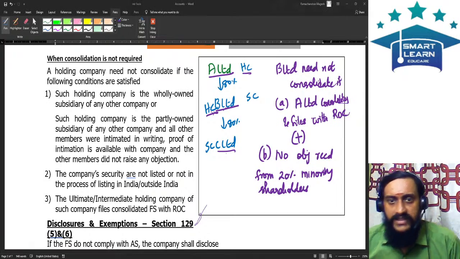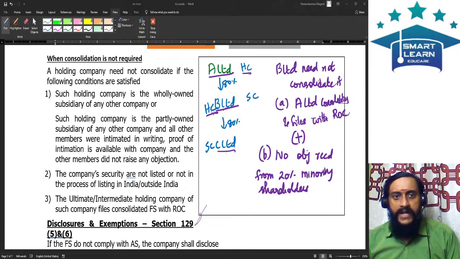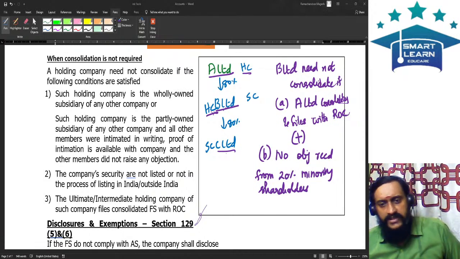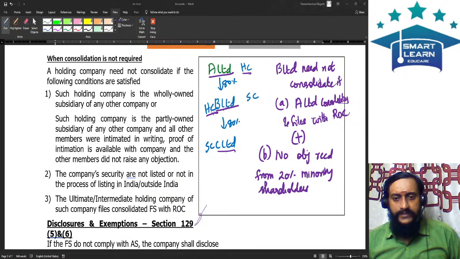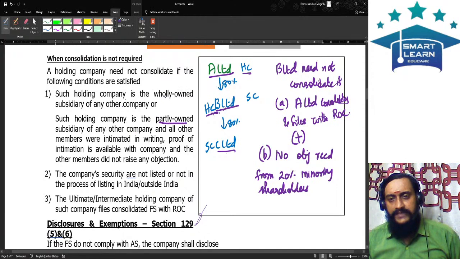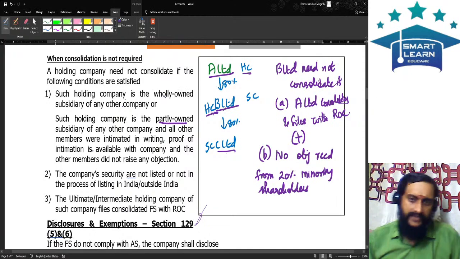Whom do I refer to as minority shareholders here, my dear friends? Apart from the holding company, who else is holding the shares? That person is called a minority shareholder, non-controlling interest or minority shareholding. But now what does the provision say? The holding company is the wholly owned subsidiary of any other company, or it is the partly owned subsidiary of any other company. Here, B Limited is not a wholly owned subsidiary of A Limited, it is a partially owned subsidiary of A Limited.